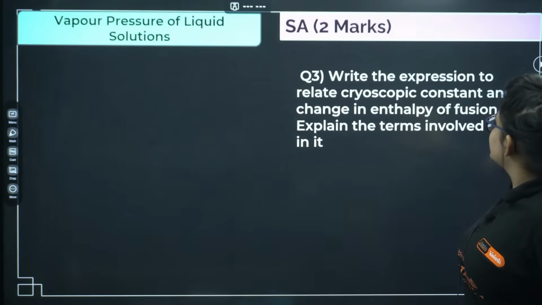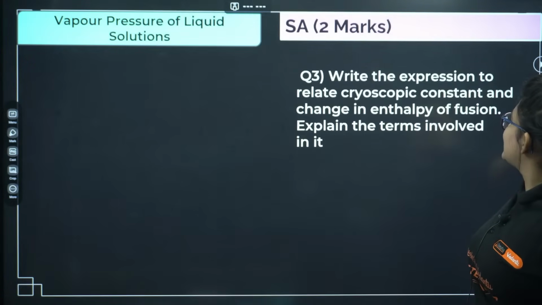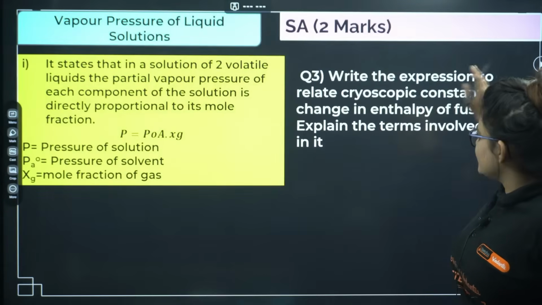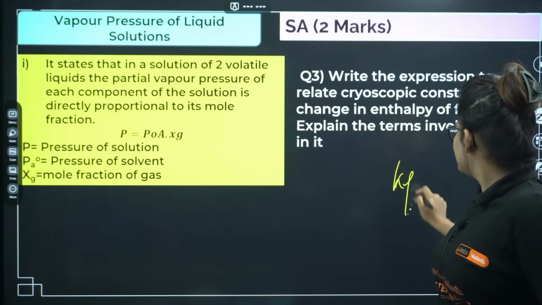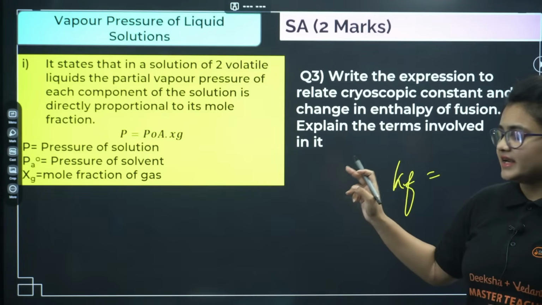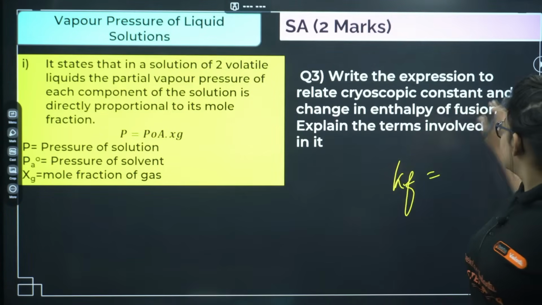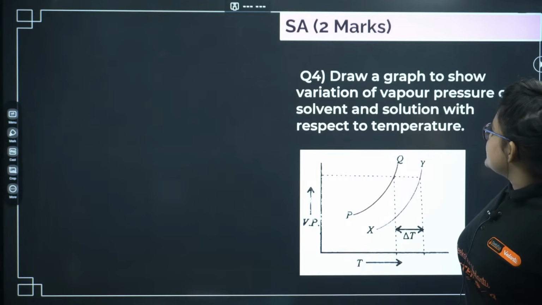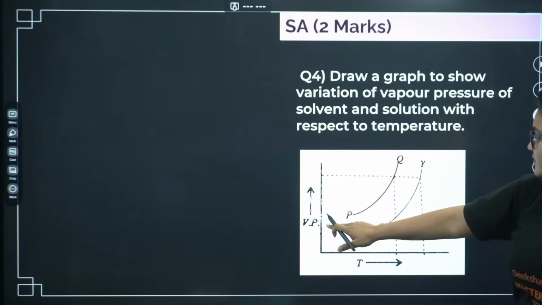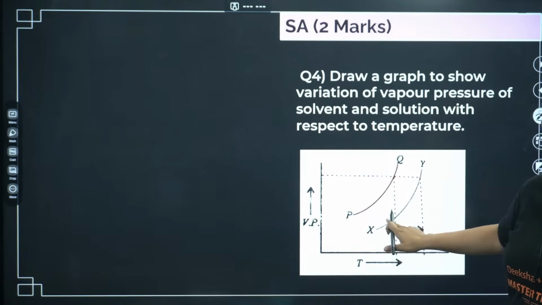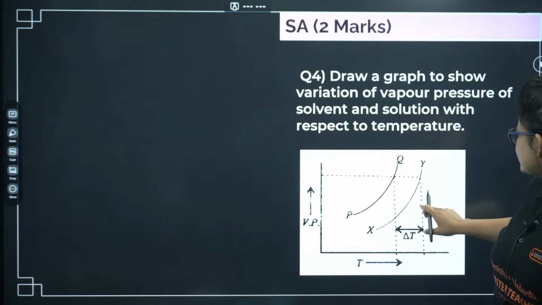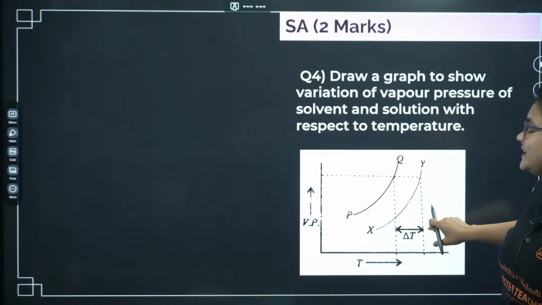Next question: write the expression for the cryoscopic constant and the change in enthalpy of fusion. The expression is for Kf. Whatever expression you study for Kf, that is the cryoscopic constant expression with respect to the enthalpy of fusion. Next, the variation of vapor pressure of solvent and solution with respect to temperature: as you can see, there will be an increase in vapor pressure with an increase in temperature.